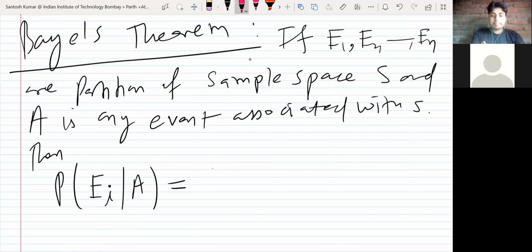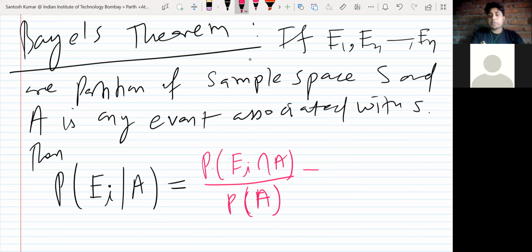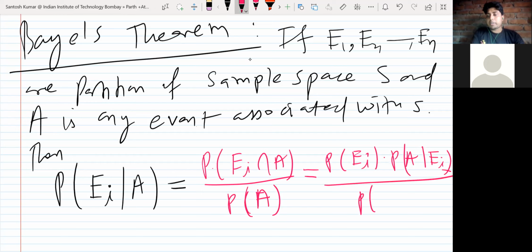Probability of I intersection A upon probability of A. Yes, the probability of Ei intersection A upon probability of A, using conditional probability. Now using the multiplication rule of probability, the numerator can be written as probability of Ei into probability of A given Ei, upon probability of A. So this is the Bayes theorem formula.